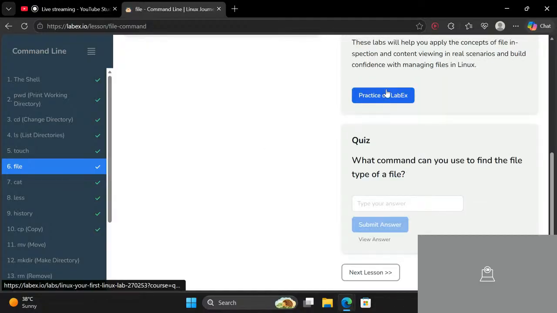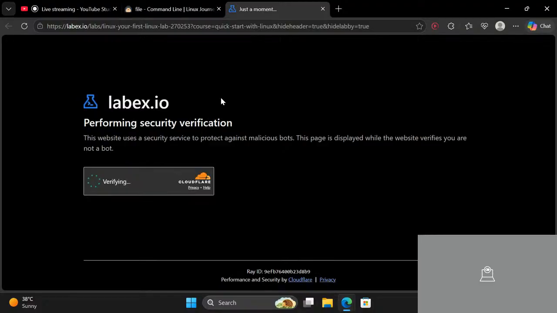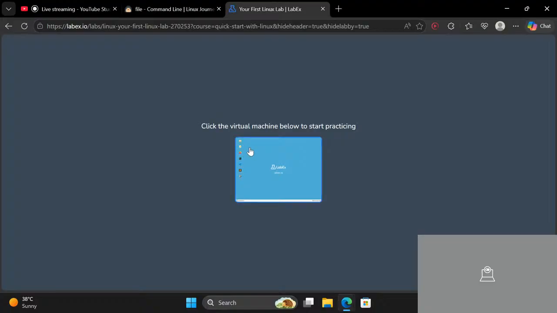If I just click it over here, let's see what happens. I think this has already expired. So if it regenerates, then we will be using this again. Otherwise we will be shifting to the virtual machine for now.